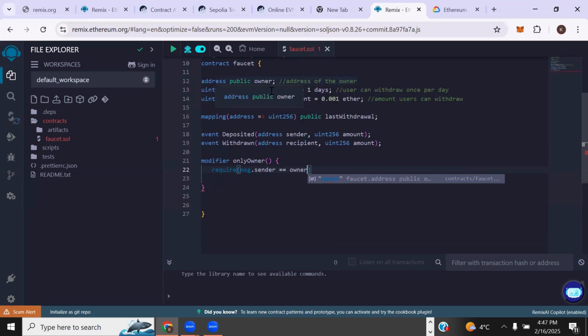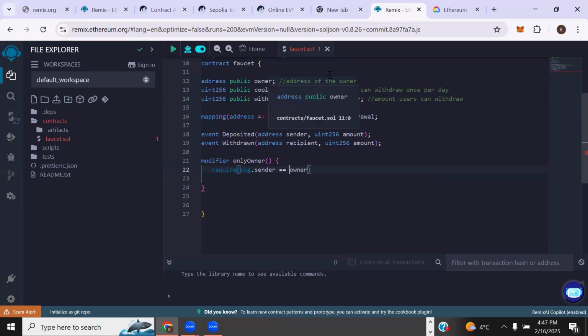So we do not have to write address public owner in front of it again, because it's already a variable that is stored in storage, right? So msg.sender returns the address of the caller, and then we're checking it against the address of the owner that we've declared here.